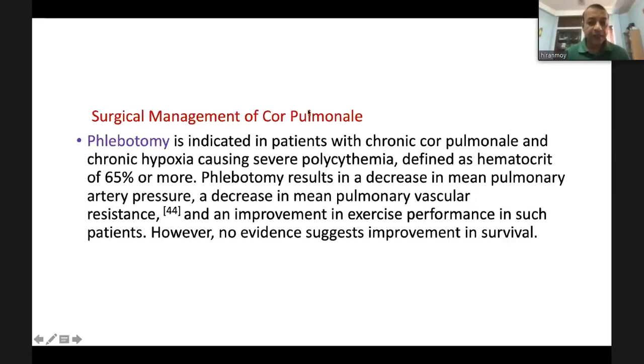There are some surgical managements of cor pulmonale. If the hematocrit is 65% or more, then phlebotomy is indicated, and it will be done in a hospital setting with IV isotonic saline to replenish the volume depletion. Phlebotomy will be done at regular intervals by assessment of hematocrit.